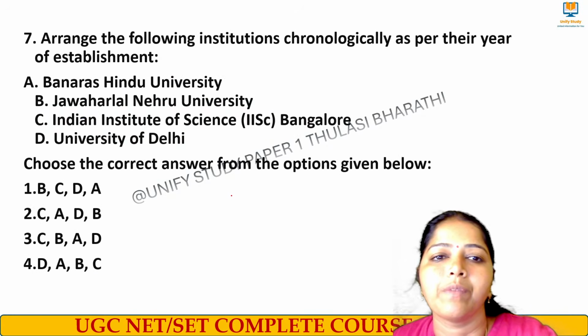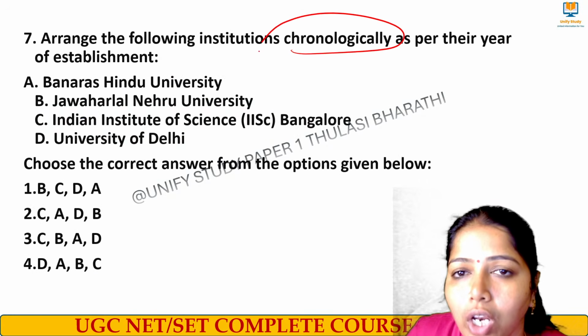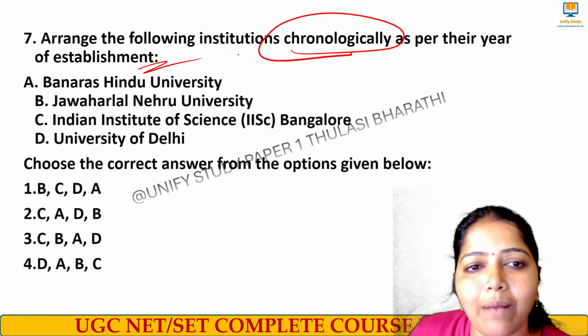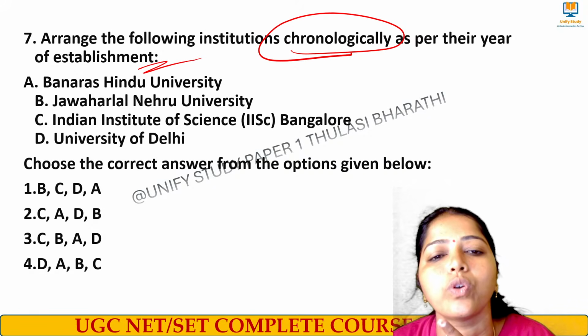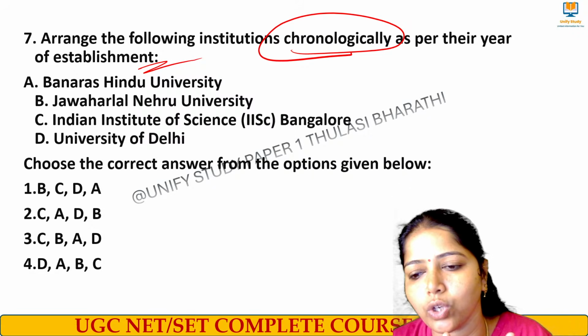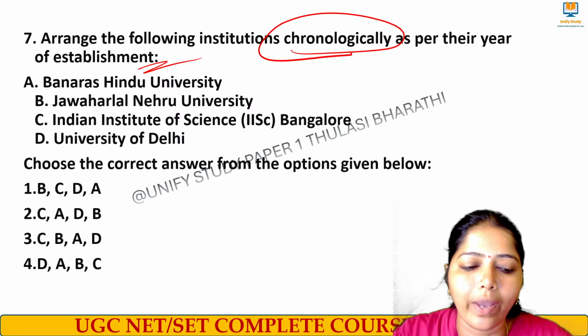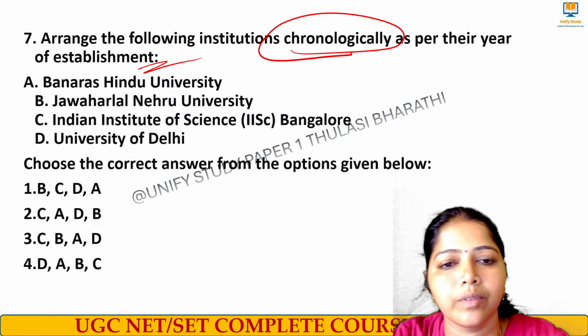Next one. Arrange the following institutions in chronological order as per the year of establishment: Banaras Hindu University, Jawaharlal Nehru University, Indian Institute of Science, Bangalore, University of Delhi. Yes, come on, quick answers I want.